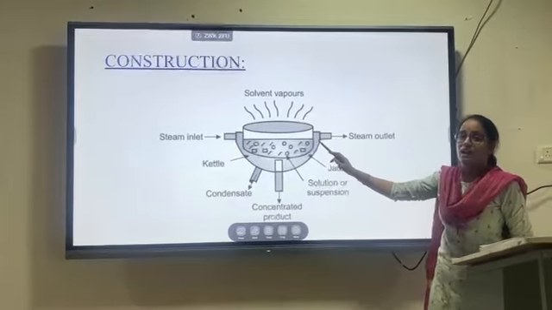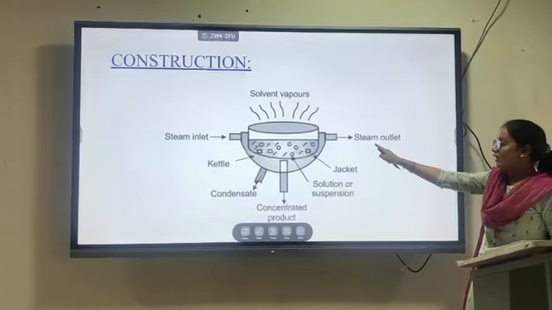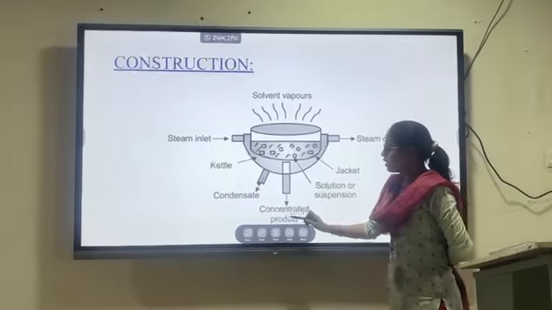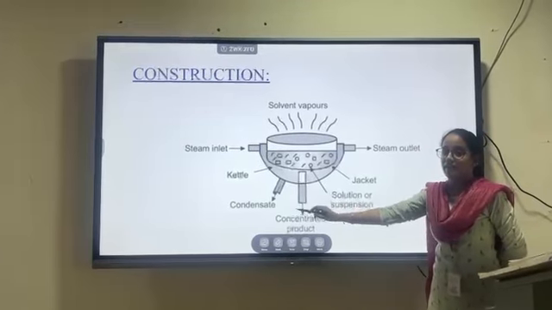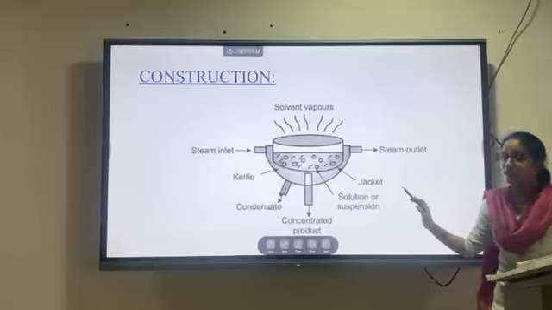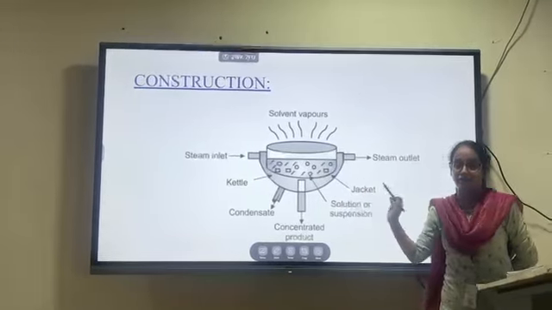If some non-condensed gases are there, they will be eliminated through this steam outlet, and at last the concentrated product will be collected through the bottom of the pan. This is the working of the steam jacketed kettle or evaporating pan.